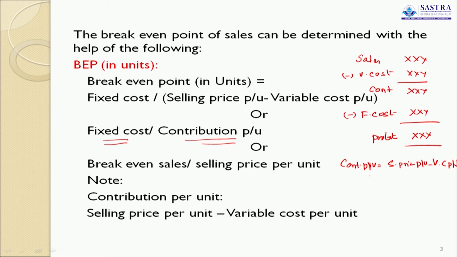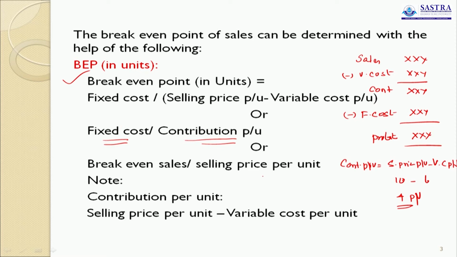Contribution per unit equals selling price per unit minus variable cost per unit. Take for example, selling price is 10 and variable cost is 6 per unit. So here contribution per unit is 4. Now you take this contribution per unit for computation of break-even point in units. Very simple. So fixed cost divided by contribution per unit. So this is called what?